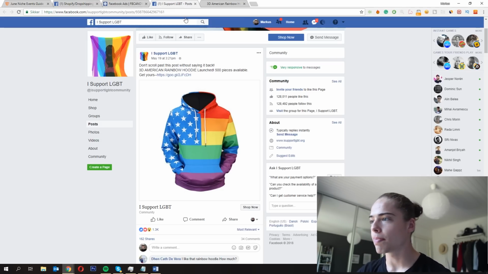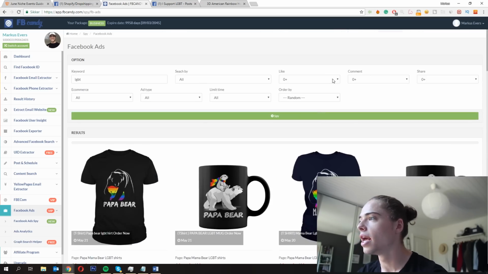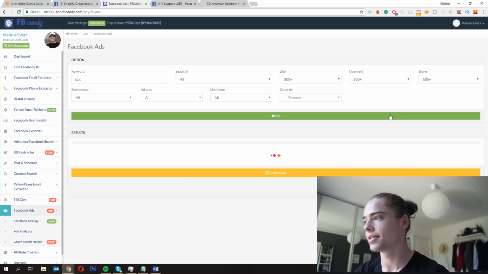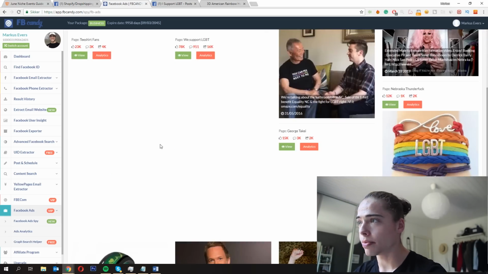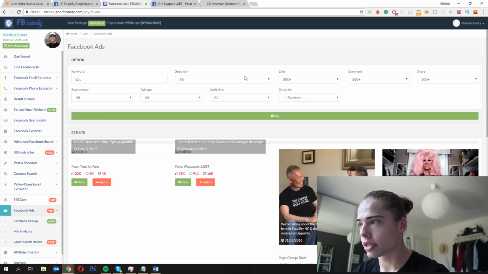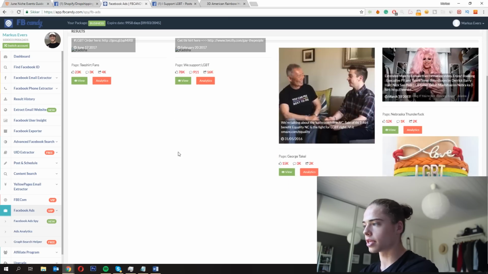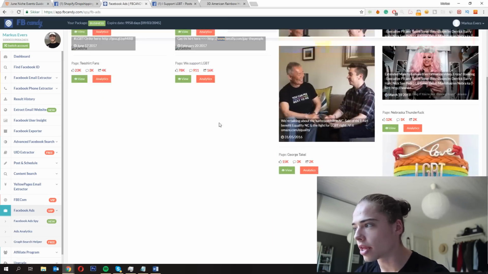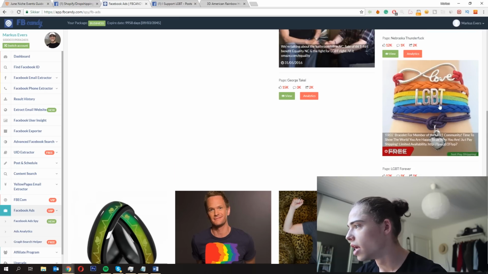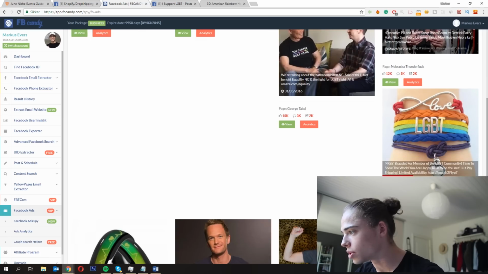Yeah, anyway, jumping back into the Facebook ads, as you can see right here, we could also go up and say that it needs to have at least 500 likes, 500 comments, and 500 shares. If we then press the spy button, we should be able to get order right here. Let's see if we can get the images to pop up. I'm just thinking at the same time, maybe if we press it. But as you can see, these two had a lot of different likes and shares. This one, 12,000 likes. It's pretty old, as you can see.